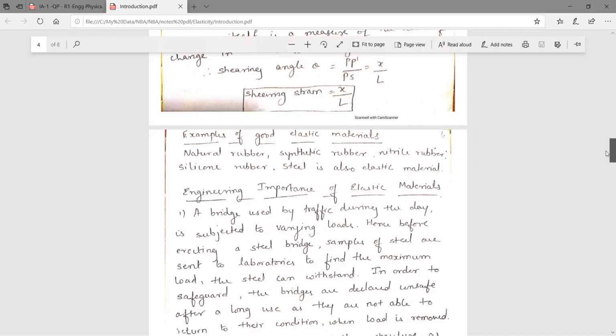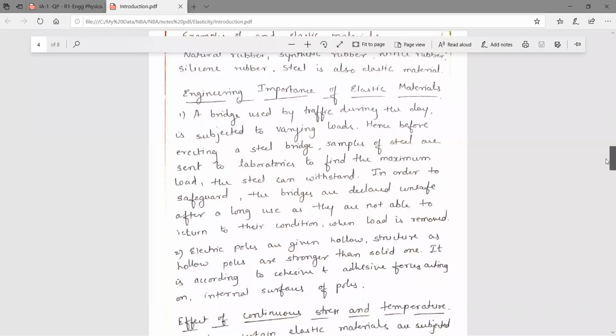Then what are the examples of the good elastic materials? That is natural rubber, synthetic rubber. Okay, steel is also an elastic material which will be used in the construction. Okay, so again there is an application of this elasticity in the engineering.